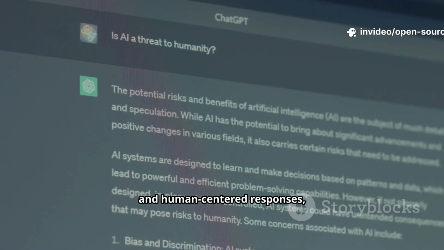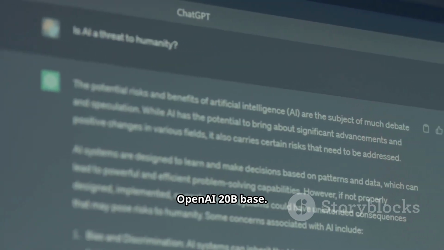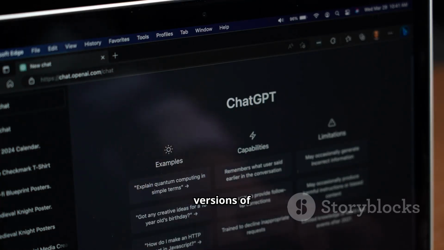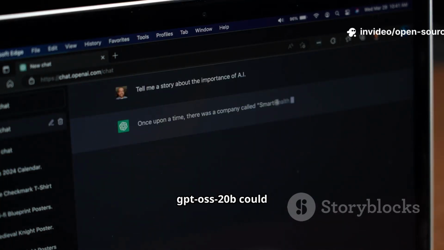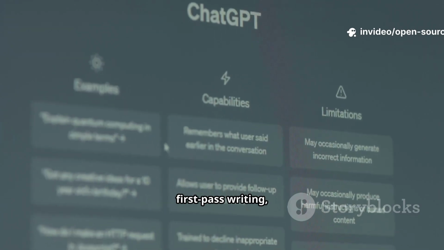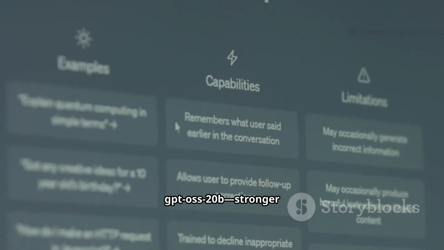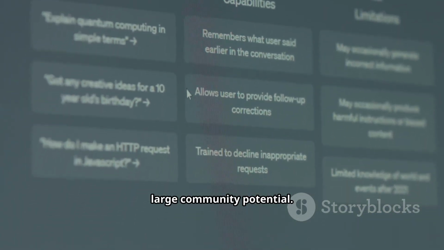For storytelling and human-centered responses, DeepSeek currently outperforms the OpenAI 20B base. That said, specialized pruned versions of GPT-OSS 20B could catch up in niche domains quickly. Quick summary. DeepSeek, better first-pass writing, reasoning, and empathetic safety. GPT-OSS 20B, stronger math in some forks, large community potential.